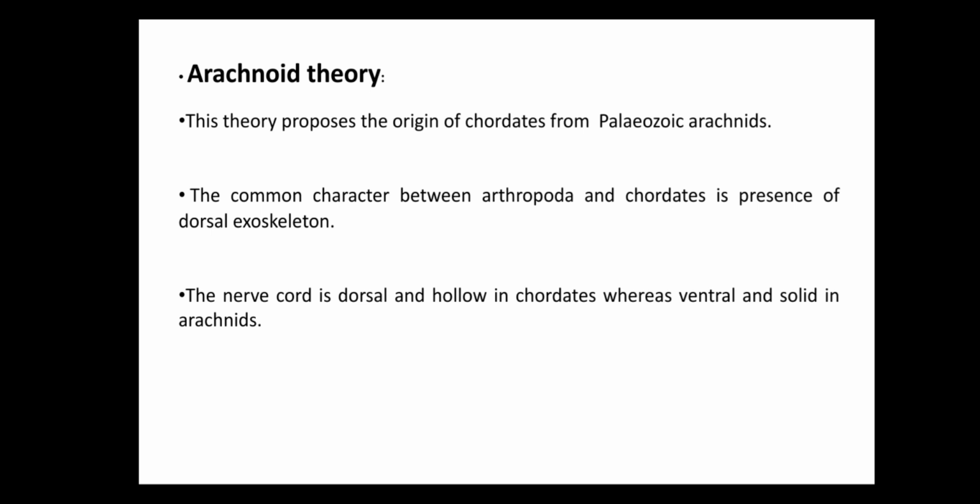The next theory is the arachnid theory. This theory proposes the origin of chordates from Paleozoic arachnids. The common character between the phylum Arthropoda and Chordata is the presence of a dorsal exoskeleton, but chordates do not have arthropod-like appendages, and the nerve cord is dorsal and hollow in chordates, whereas ventral and solid in arachnids. That's why this theory is also not accepted.